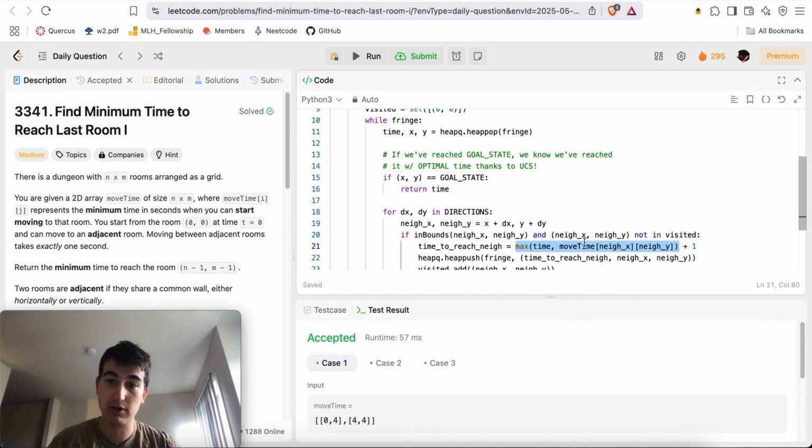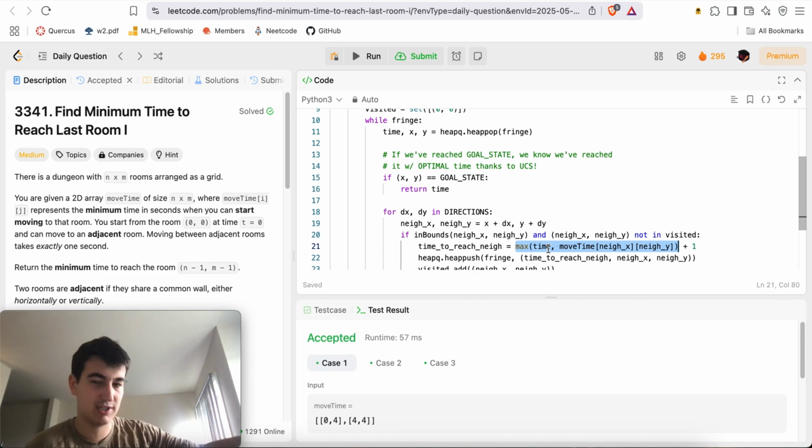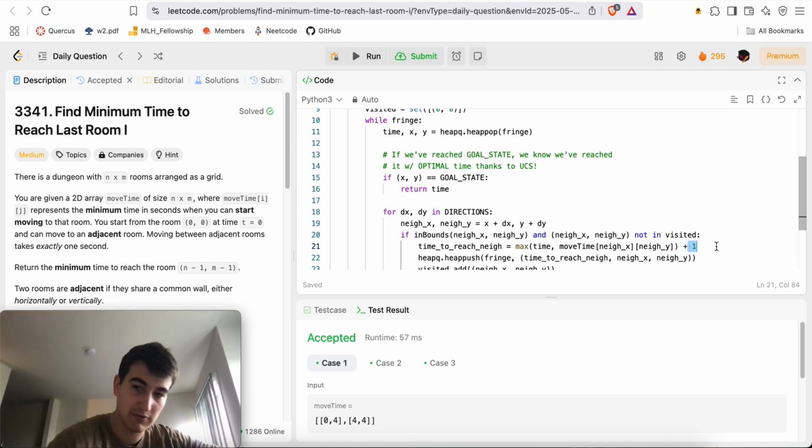If my current time is greater than or equal to the minimum move time of the neighbor, great, I don't have to wait anymore. But if the minimum move time of the neighbor is 10 and my current time is 3, I need to wait 7 seconds before I can actually go to this neighbor's room. And then to the maximum between these two, I'm going to add plus 1 for the cost of actually moving to the neighbor.